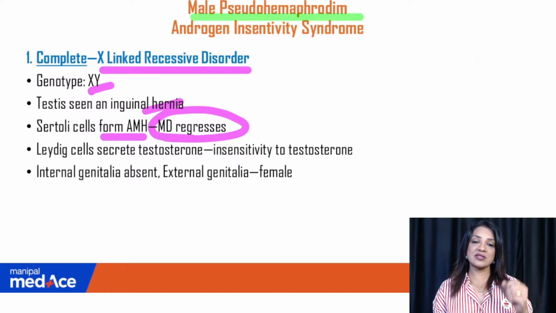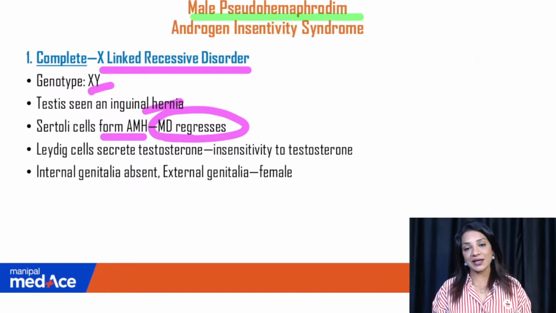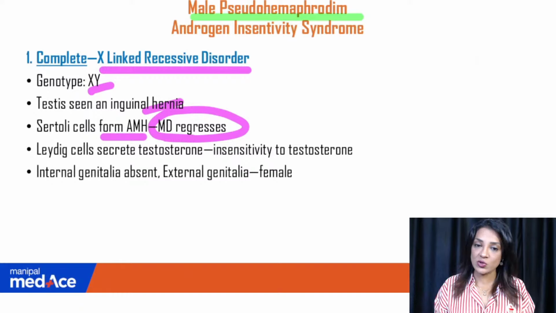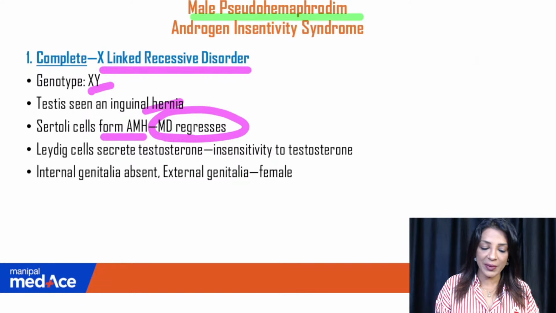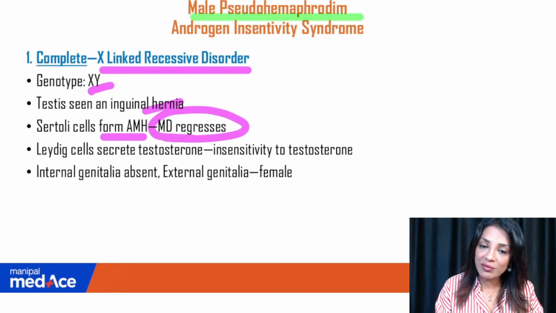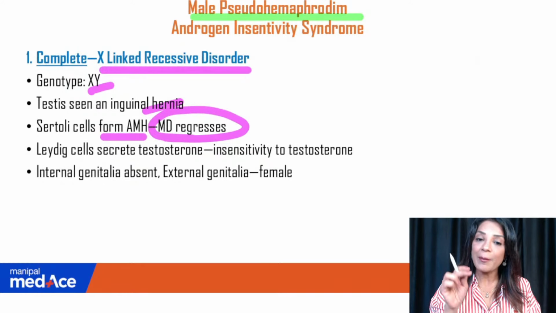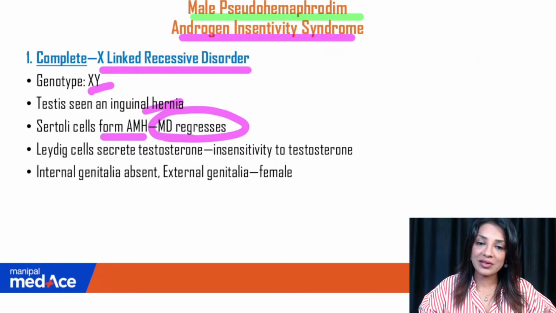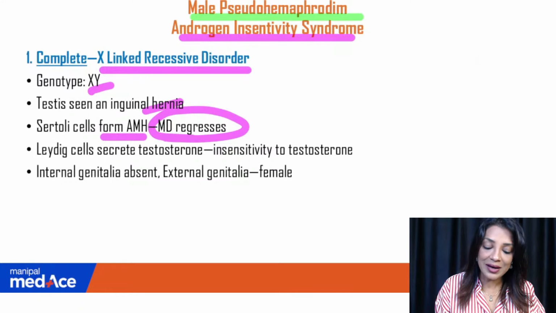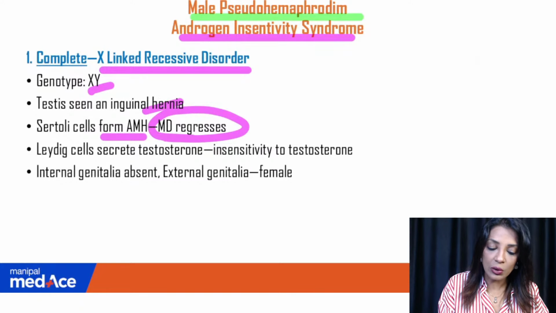In androgen insensitivity, it is not a dysgenetic gonad. It is a normal testes which is secreting AMH also, and it is secreting testosterone also. So testosterone is getting secreted. So obviously what is happening? The internal genitalia should develop, that means the Wolffian duct should develop. But because there is androgen insensitivity, the testosterone is not able to act. The receptors are not accepting it. So in that case, the Wolffian duct will also not develop.